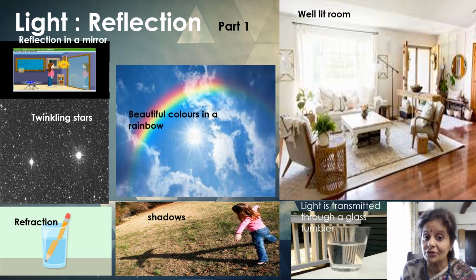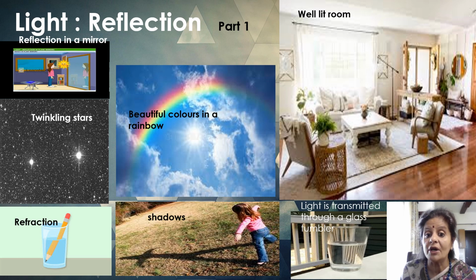The light that falls on the object is reflected back, and when it is received by our eyes, it enables us to see the objects. Transparent objects transmit light through them, so we can see through them.